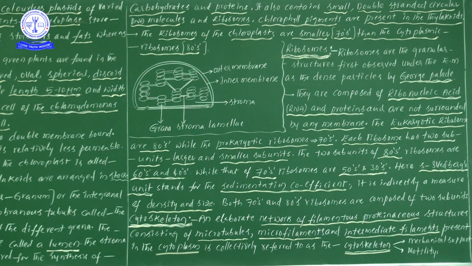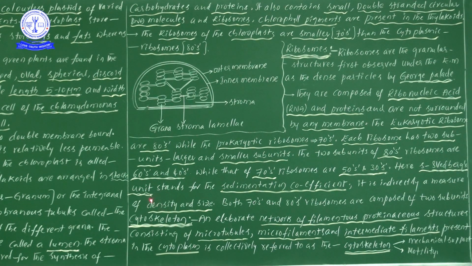Here is one important point: don't add them up. This is not mathematics. Sir, you wrote 60 and 40, but here you wrote 80, why did you write like that? Don't think that way. In 80S type of ribosomes, the subunits are 60S and 40S. Next, for 70S type of ribosomes, which we have already learned, the subunits are 50S and 30S. Now, what does S mean? S stands for Svedberg unit.